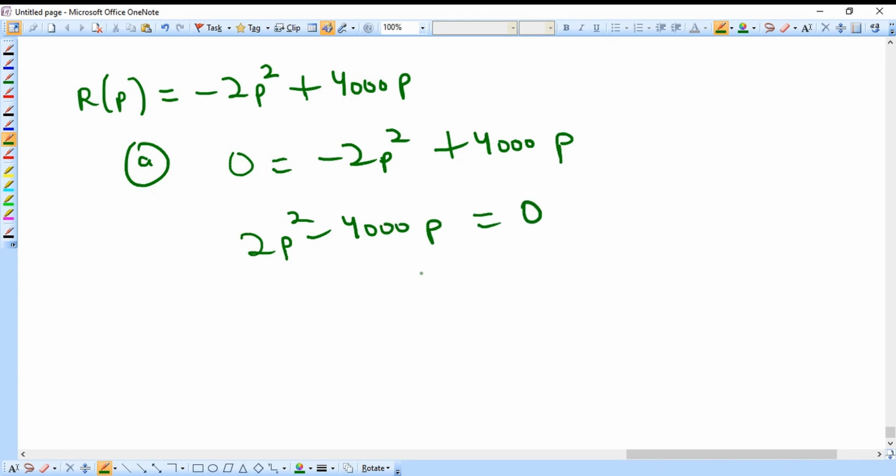We're going to find out the value of P here. We just factor out 2P, so we get P minus 2000 equal to 0. So we get here 2P times (P minus 2000).